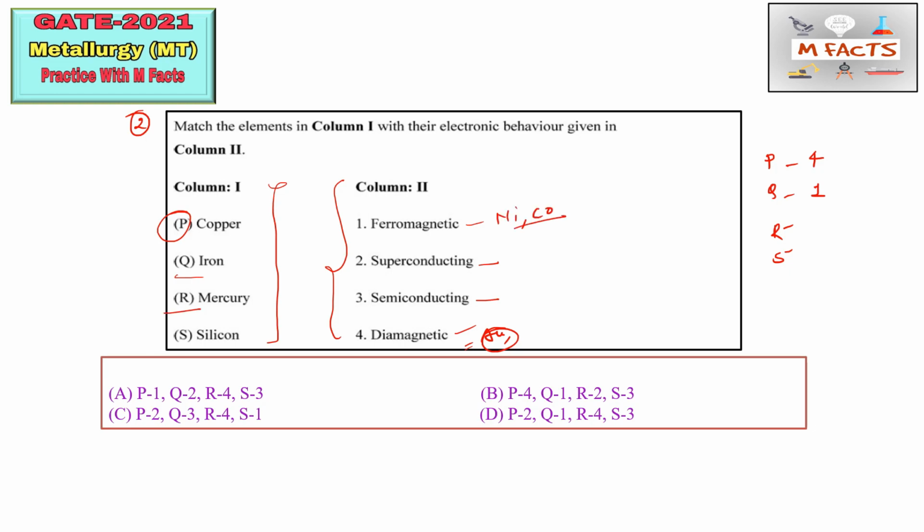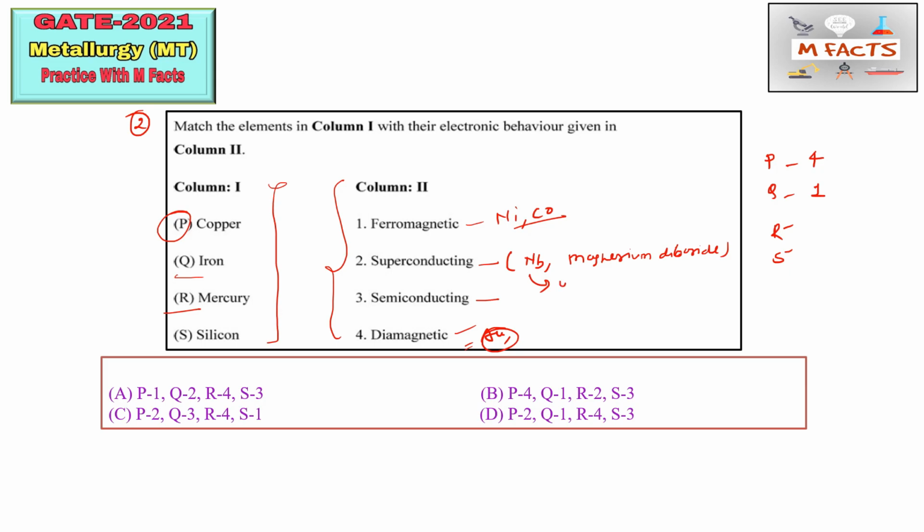Okay, so mercury. Mercury is basically a superconducting material because mercury shows no resistance to electrical current. That's why this is known as a superconducting material or superconductor. Okay, so what are the other superconductors? That is niobium, and in compound form you can say magnesium diboride. Magnesium diboride is also an example of a superconducting material.